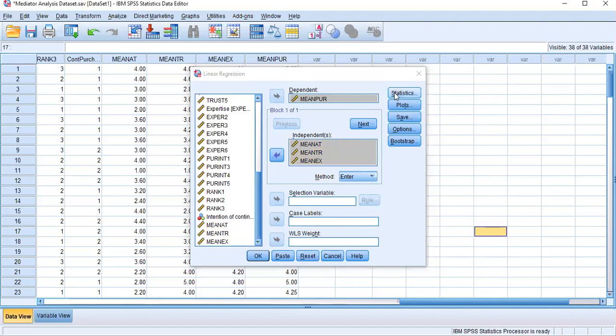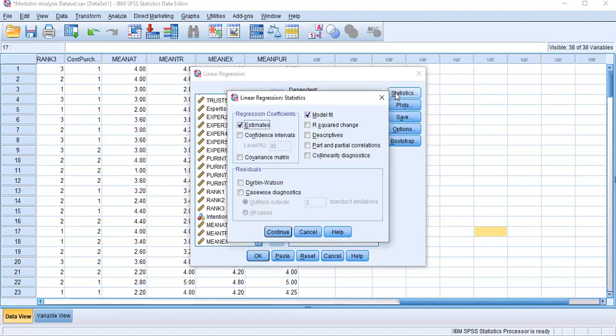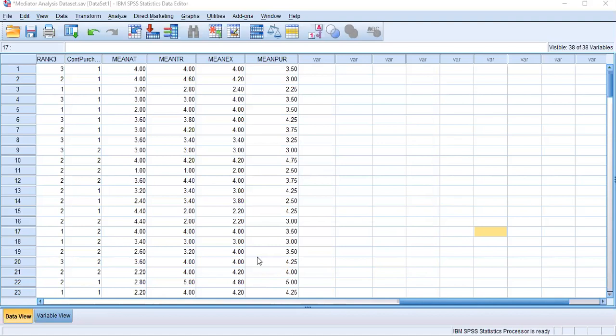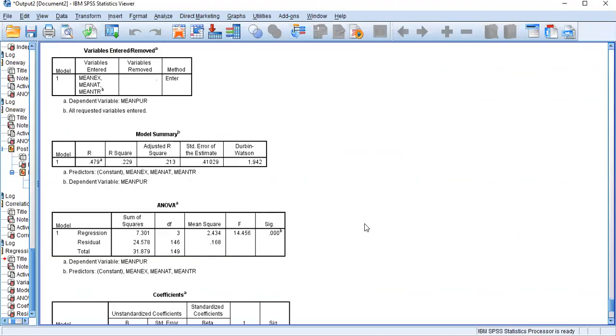And then go in here to statistics. In here you can see estimates and model fit are already clicked. Here you only need to click Durbin-Watson residuals. Then click continue. You don't need to worry about all the other things. Then just click OK. Then you will get the result in here.